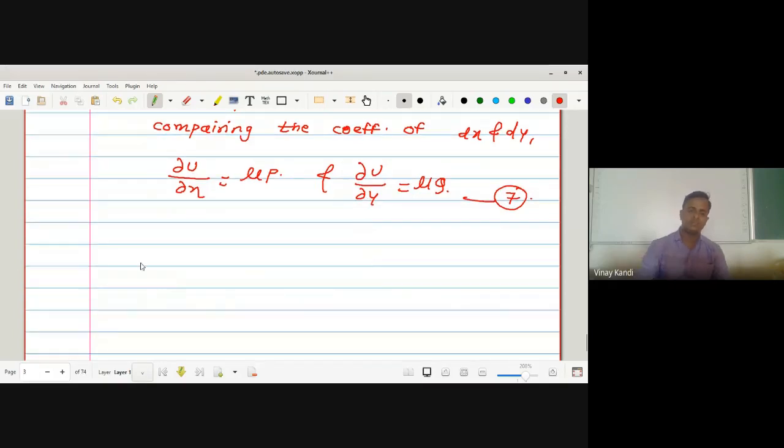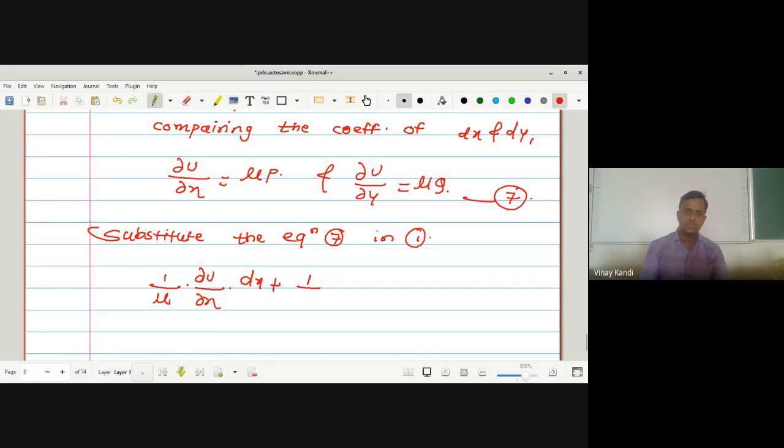Now substituting this equation 7 in equation 1, we get 1 upon mu into dou u by dou x into dx plus 1 upon mu into dou u by dou y into dy, plus r dz is equal to 0.